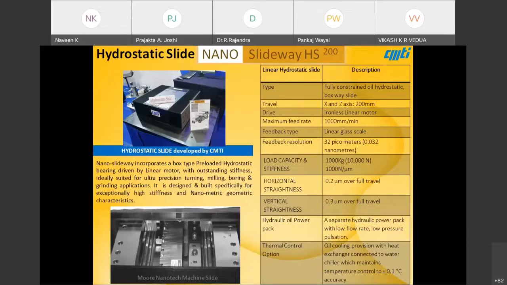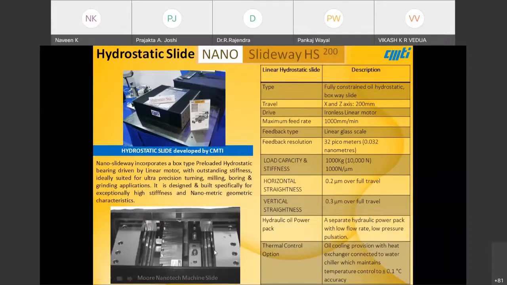It has very good geometrical parameters like form and profile, and we have used linear glass scales. You can see horizontal straightness 0.2 micron and vertical straightness 0.3 micron. It is cooled, and oil temperature is maintained stable to get such accuracies.